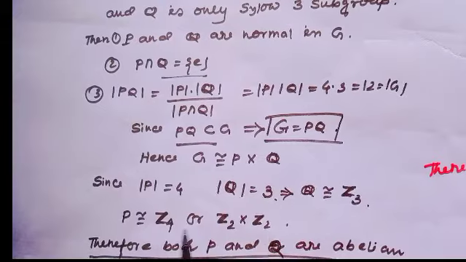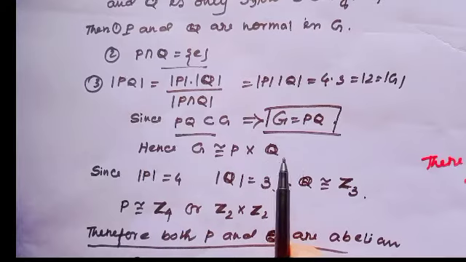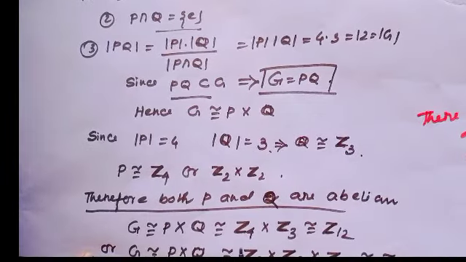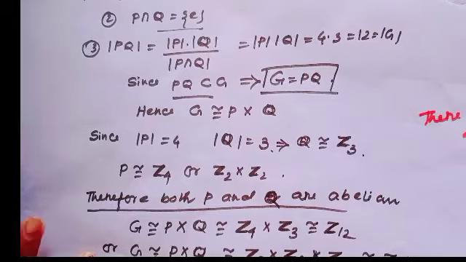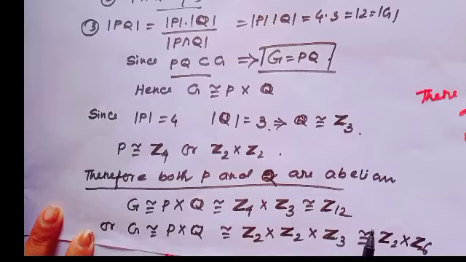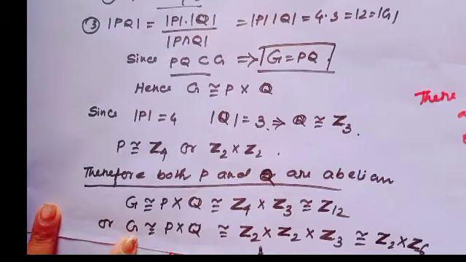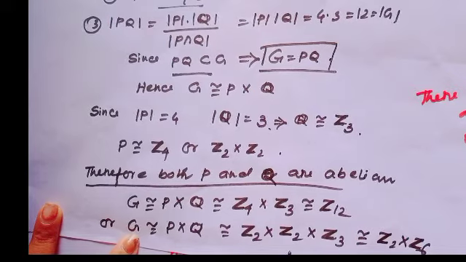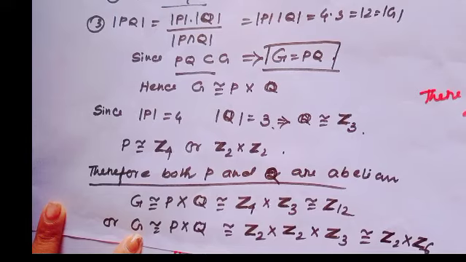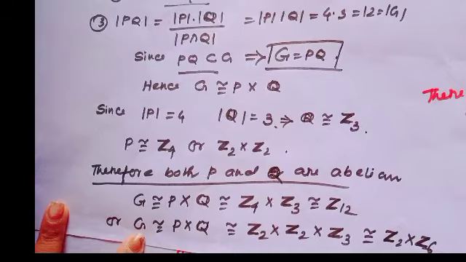That means both P and Q are abelian, and since G is isomorphic to P direct product Q, we can tell G is isomorphic to either Z4 direct product Z3, which, since GCD of 4 and 3 equals 1, is isomorphic to Z12, or G is isomorphic to Z2 direct product Z2 direct product Z3. That means there exist two abelian groups.